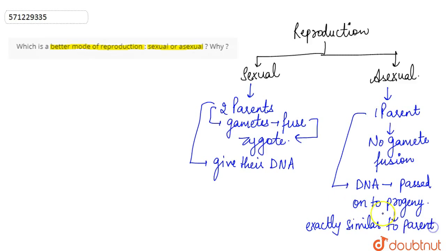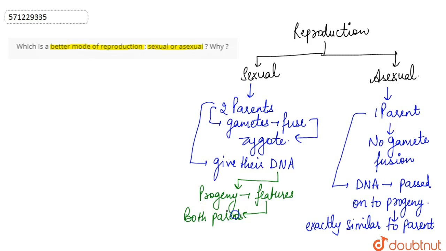But in case of sexual reproduction, the DNA is coming from both the parents. So the progeny will have features that are similar to both parents. Now that the DNA is coming from two different organisms, there will be some sort of blending, and that blending in the DNA will bring about variation.